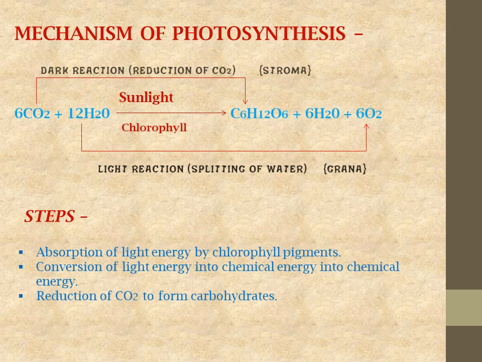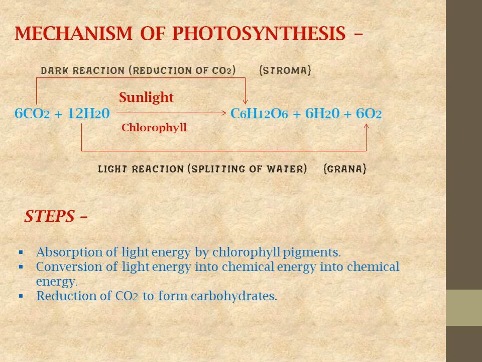See, firstly we will discuss the steps of photosynthesis. The first one is absorption of light energy by chlorophyll pigments. See what happens: earlier we have discussed that chlorophyll is responsible for absorption of light energy. So firstly, the light energy is absorbed by the chlorophyll initially.